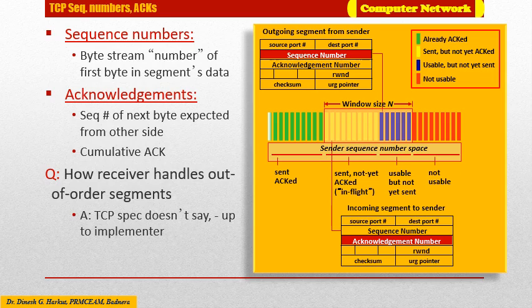TCP is used to provide cumulative acknowledgement. To have a better insight into what these sequence and acknowledgement numbers are and what cumulative acknowledgement is, we will take some examples.